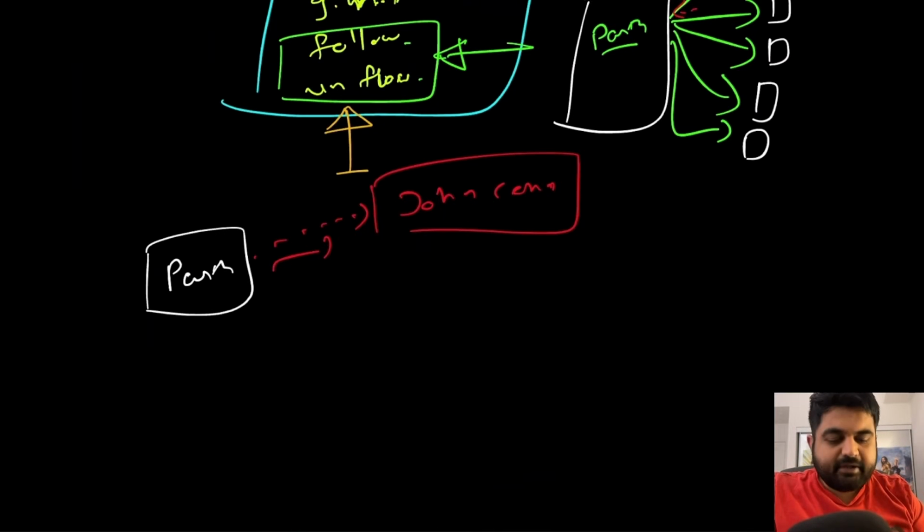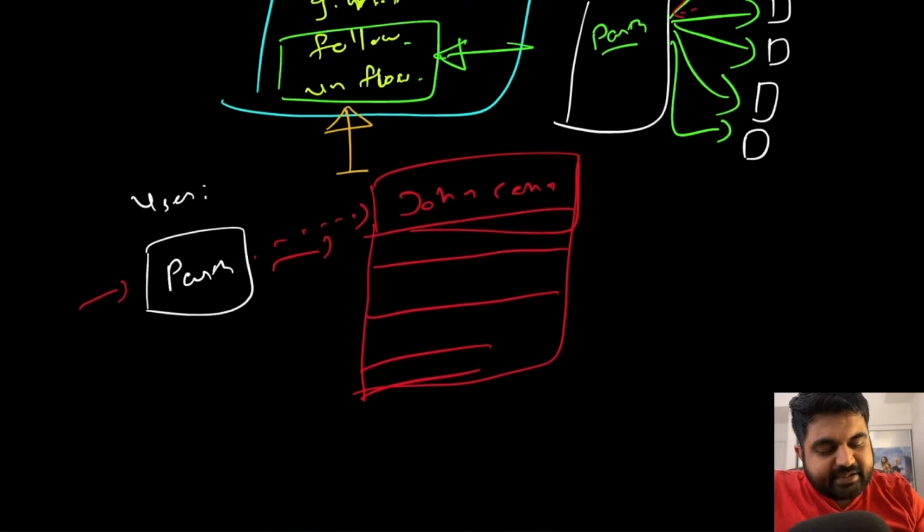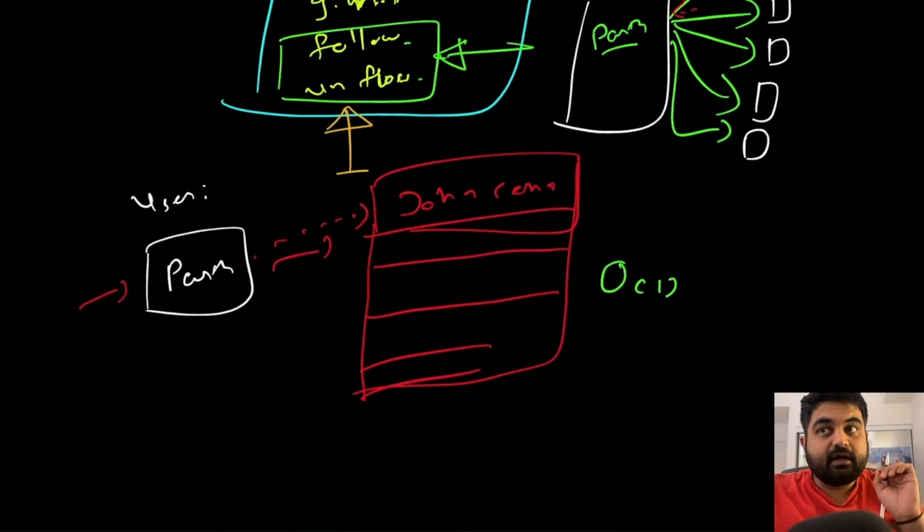So the only way to do that is that for any particular user I create some sort of hashing solution, like a hash set or a hash map, where I keep the information of every single user that this particular user Parth is currently following. And in this hash set, it becomes very easy for me to find whether any particular user ID is being followed by this user Parth.